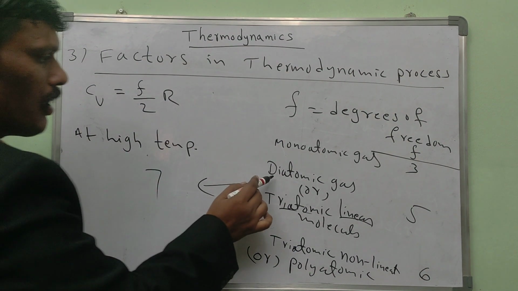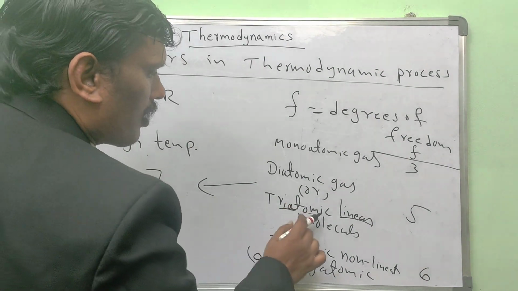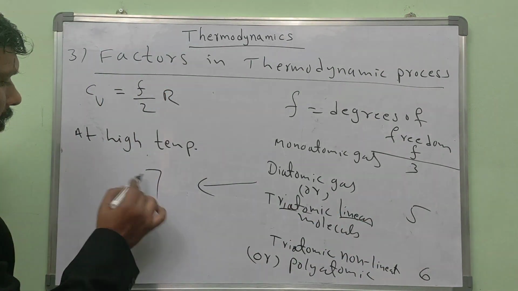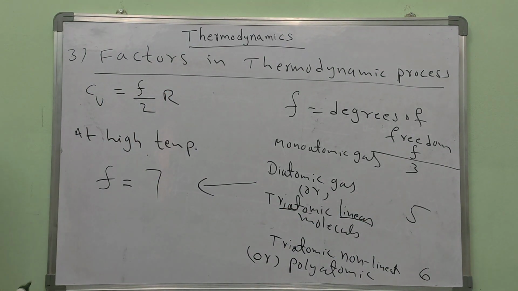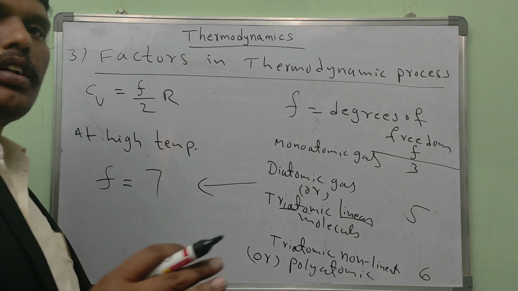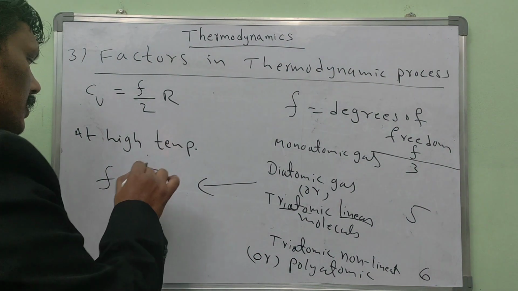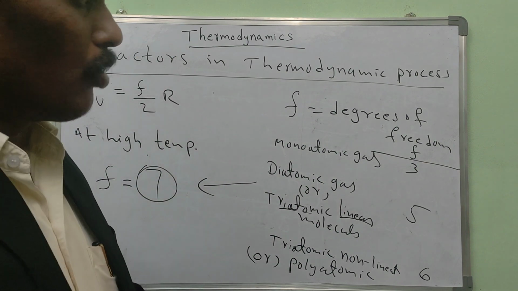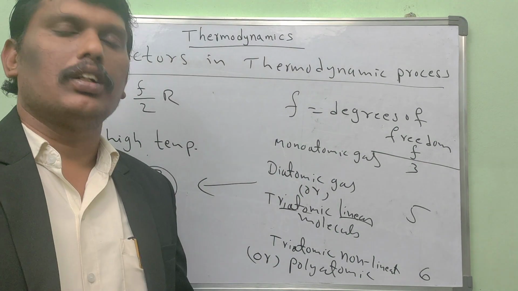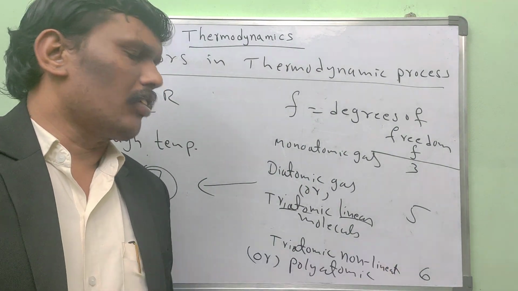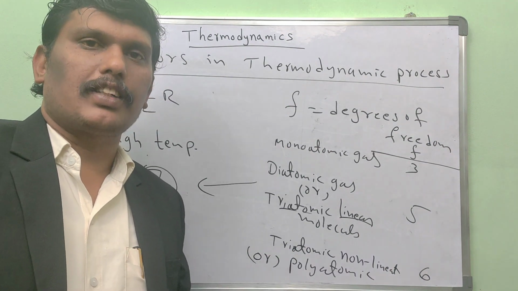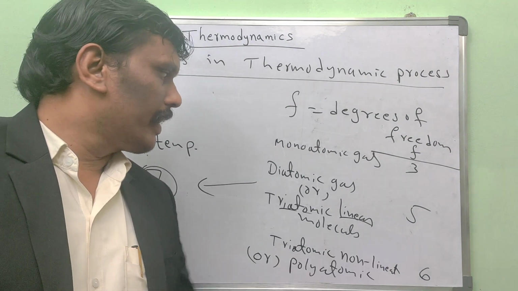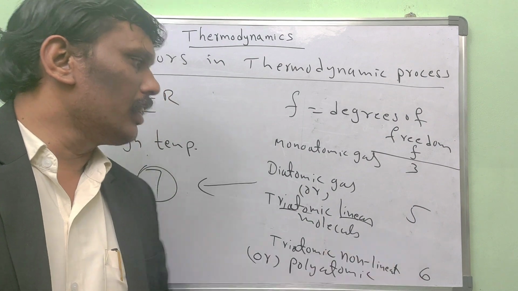If the problem mentions high temperature, then take this one. Otherwise, if low temperature or the temperature is not mentioned, just take 5 degrees of freedom.